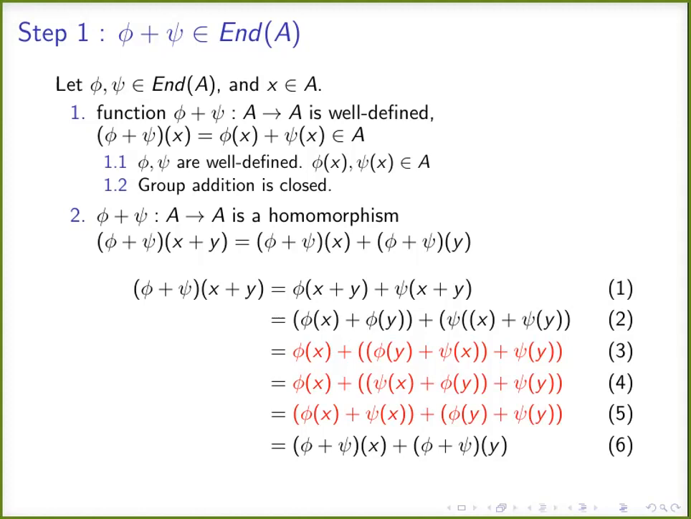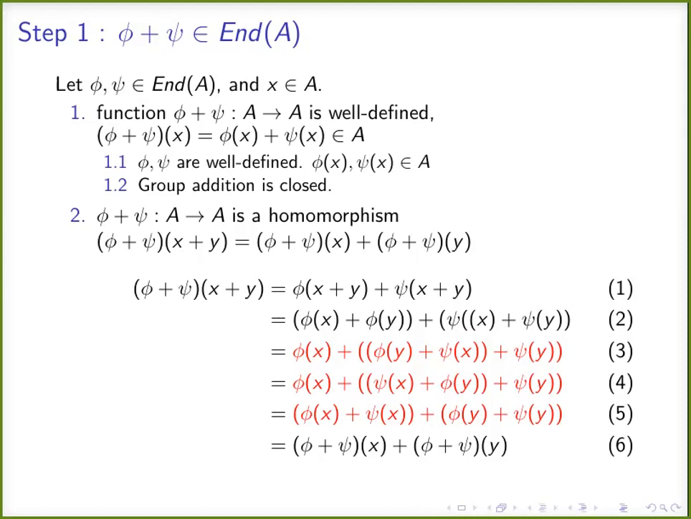Since A is a group, there is only one property to be preserved, which is the group addition. The second addition on the left side: the first addition is the ring addition, and the second addition is the group addition. In the first step, we are applying the definition of function addition. In the second step, we are applying the homomorphism property of phi and psi.